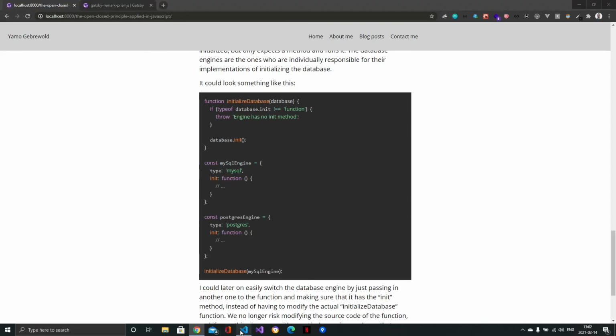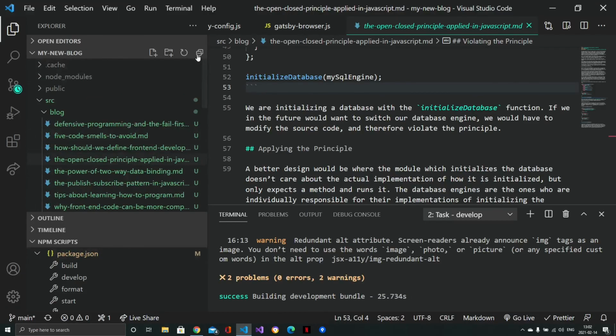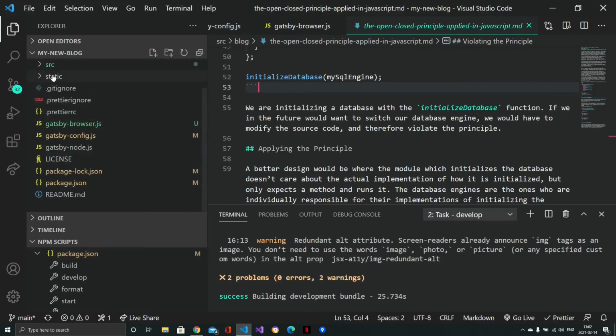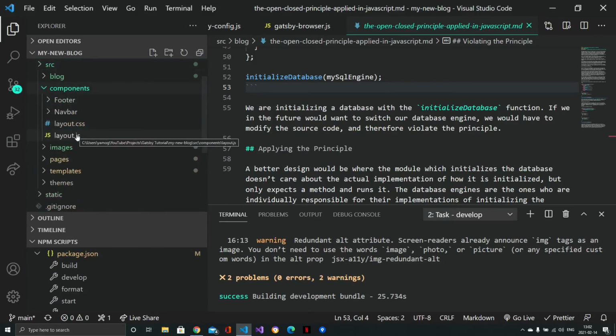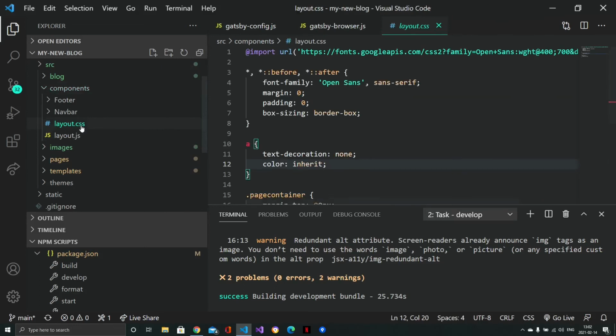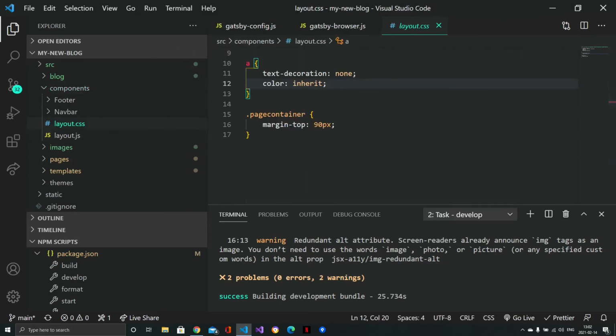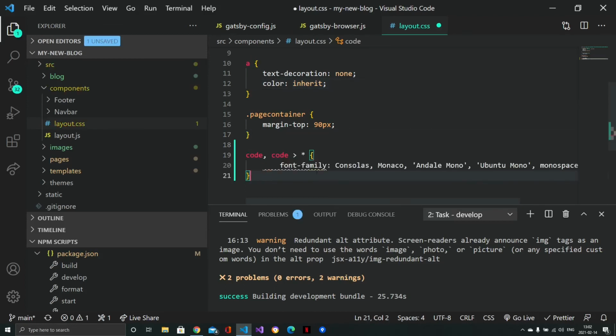I'll go to the source folder, then components, and here in layout.scss, I want to add some global styling. I'll paste it in here. It's basically the code element, and everything nested inside of it should have this font family.